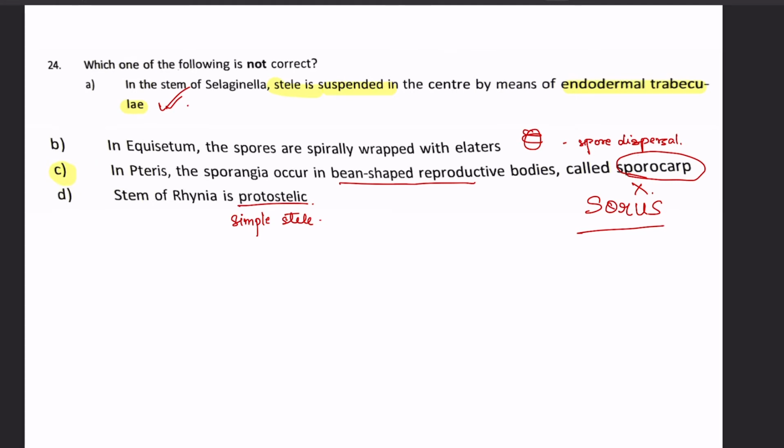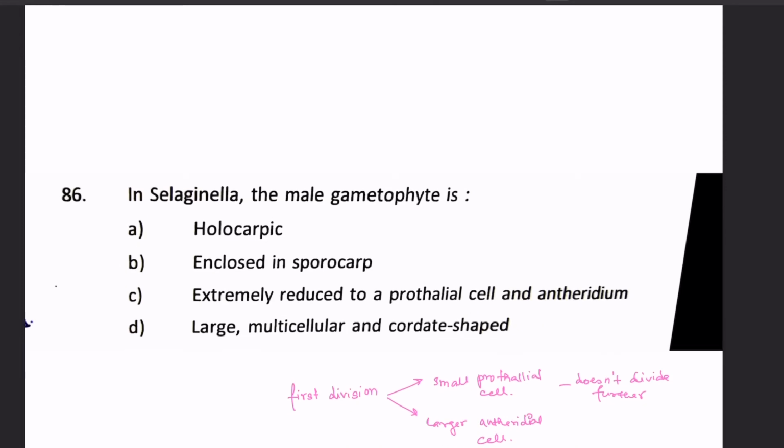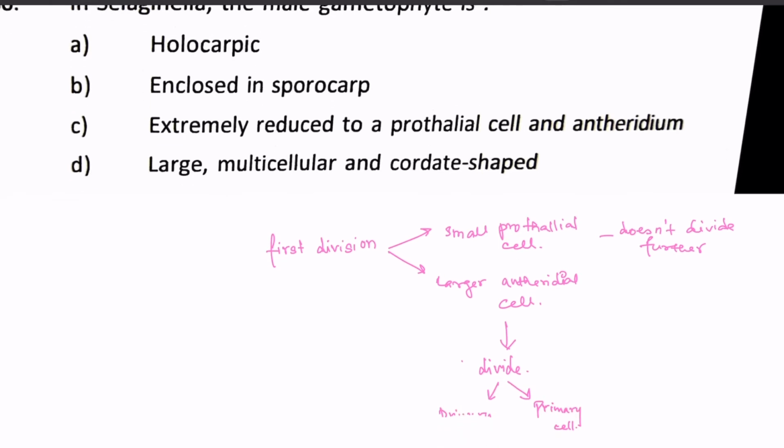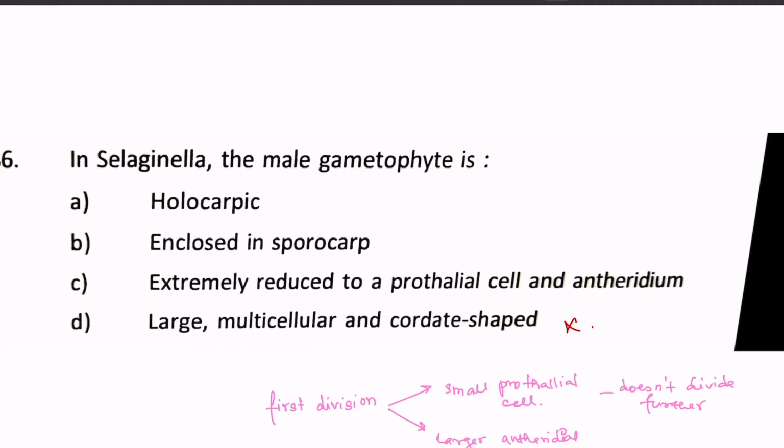Okay, next question. In Selaginella, the male gametophyte is A. holocarpic, B. enclosed in a sporocarp, C. extremely reduced to a prothallial cell and antheridium, and D. large multicellular with a corded sheath. Selaginella male gametophyte is very small, so the last option is cancelled. They are not holocarpic, because cells in the male gametophyte divide, and a few specialize to form mature male gametes.